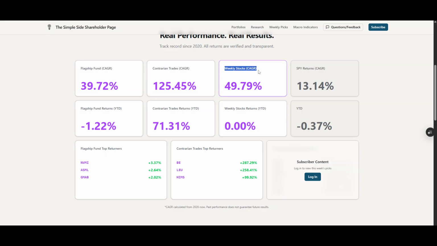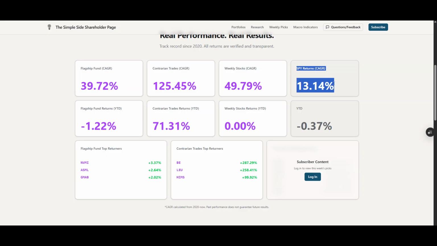This right here is for our weekly picks. So every single Saturday when we send out our podcast and our newsletter, at the very bottom, we have a weekly picks section that goes out every single week. And it's just 6 stocks typically that we think are going to be good opportunities for the upcoming week. And so you'll be able to see the year-to-date returns. And this is the current CAGR that we've been experiencing with that portfolio. And you'll be able to see all of that here.